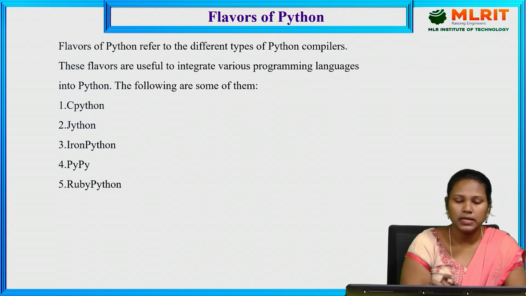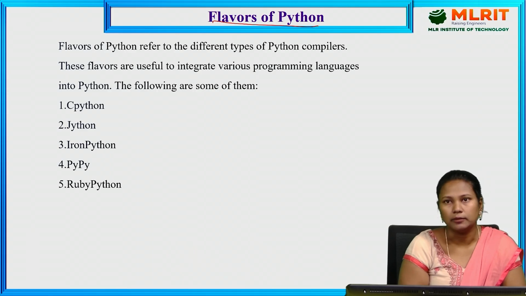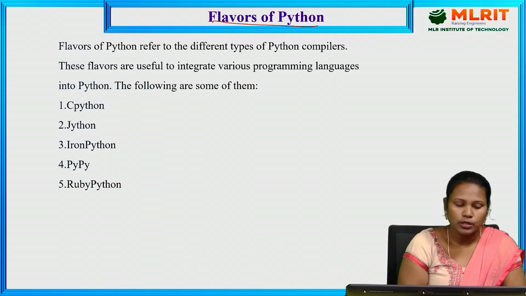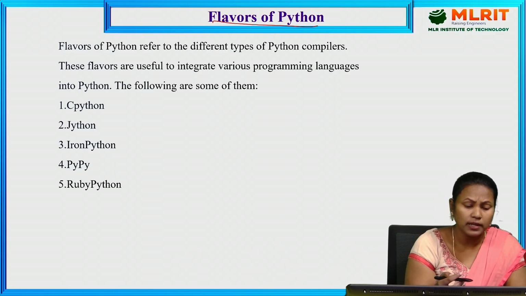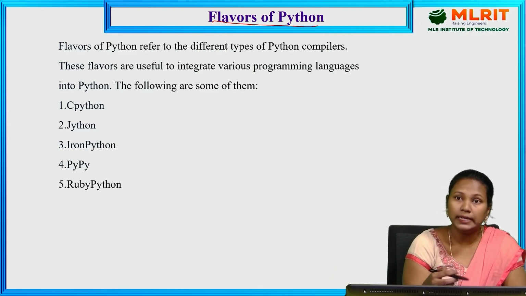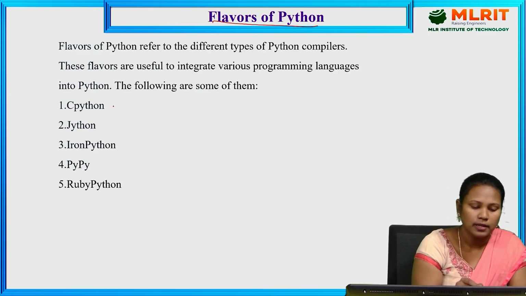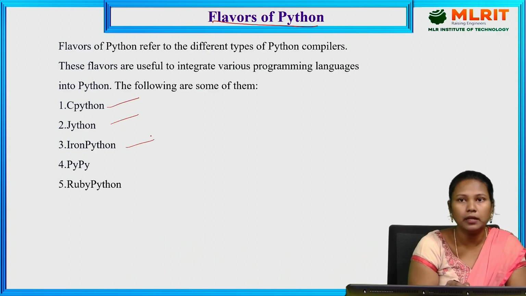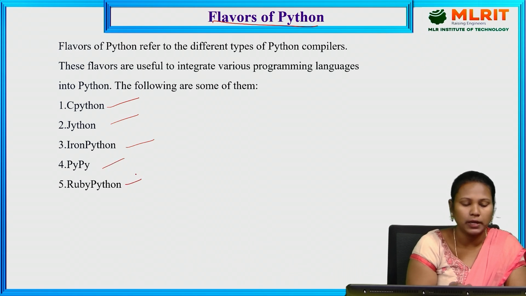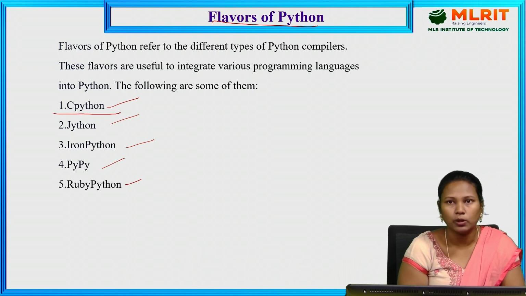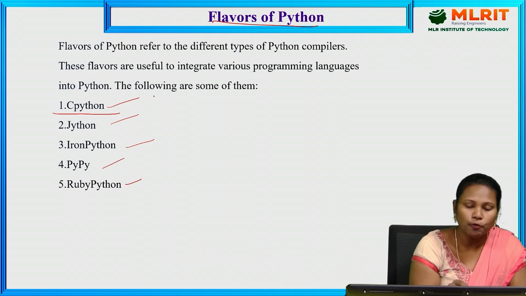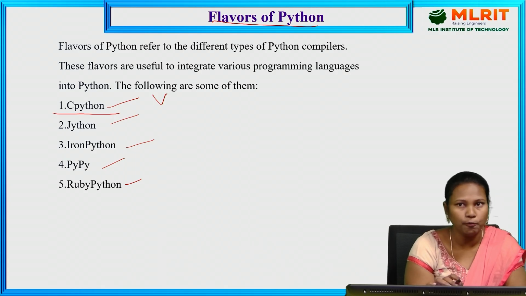The next one is the flavors of Python. In Python we have different flavors, meaning different versions. Each version is for compatibility and integration purposes, so different flavors of Python were released. The first ones are CPython, Jython, IronPython, PyPy and Ruby Python. The first one, CPython, is a version of Python.